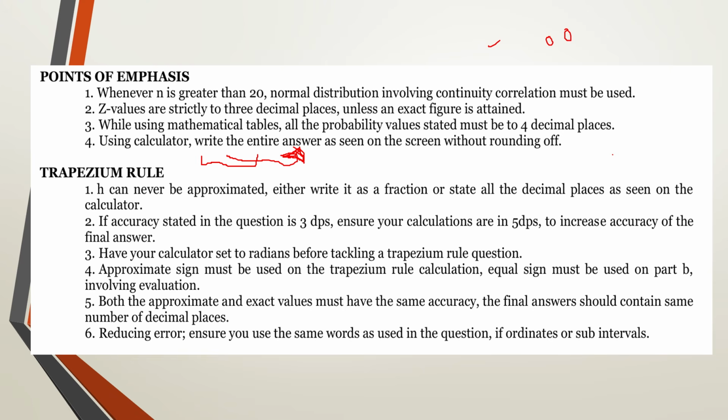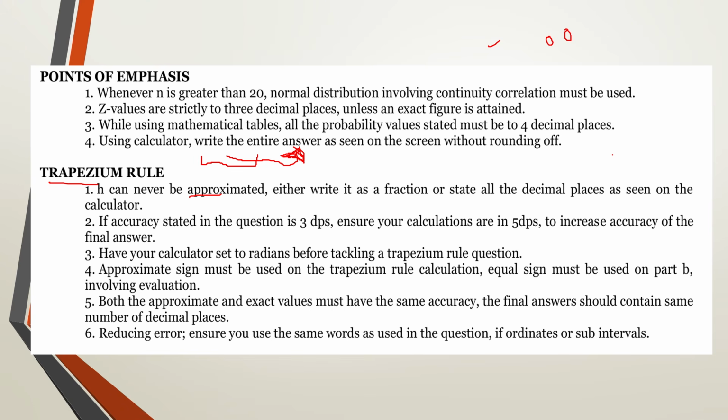Now the next one is the trapezium rule. If you look at the trapezium rule, h can never be approximated. That means you either write all the decimal places as seen on the calculator, or you write it as a fraction or a whole number.